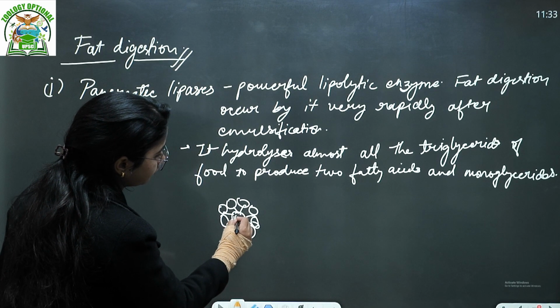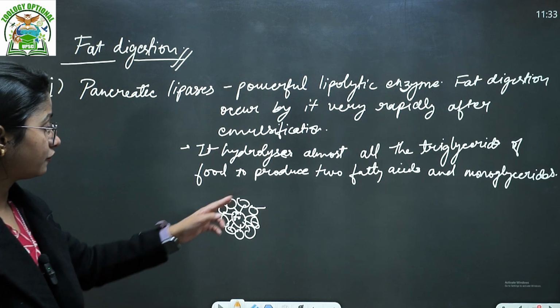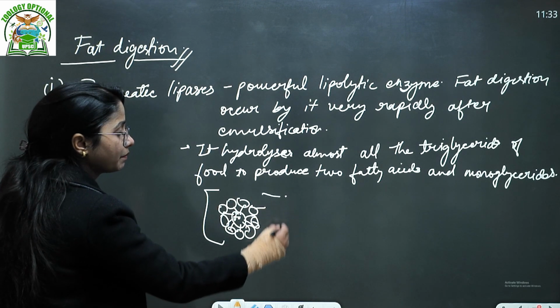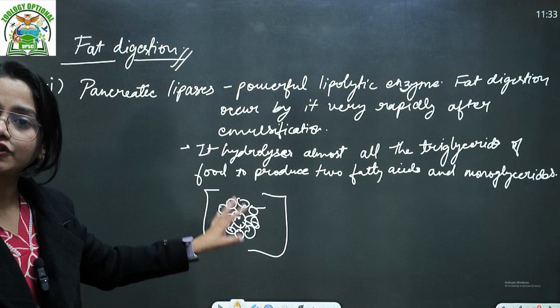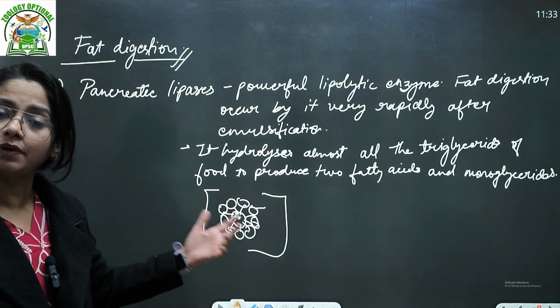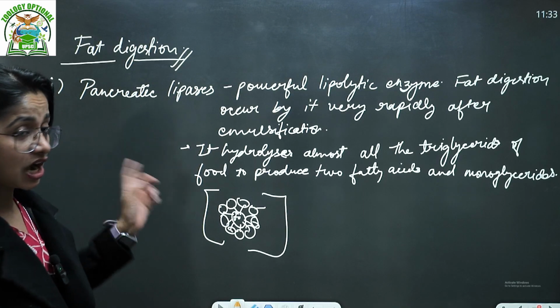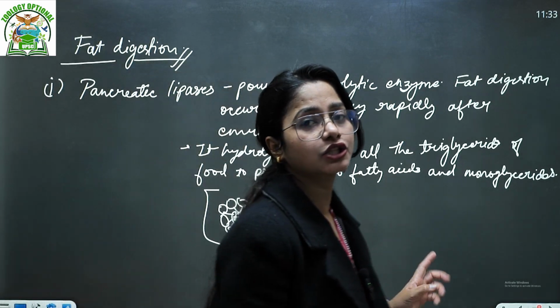Okay, this is your fat. This is your hydrophobic head and that is your hydrophilic end. So here micelle formation happens, which actually breaks down the big fat into small fat droplets. After that, on the fat, the pancreatic juices act.